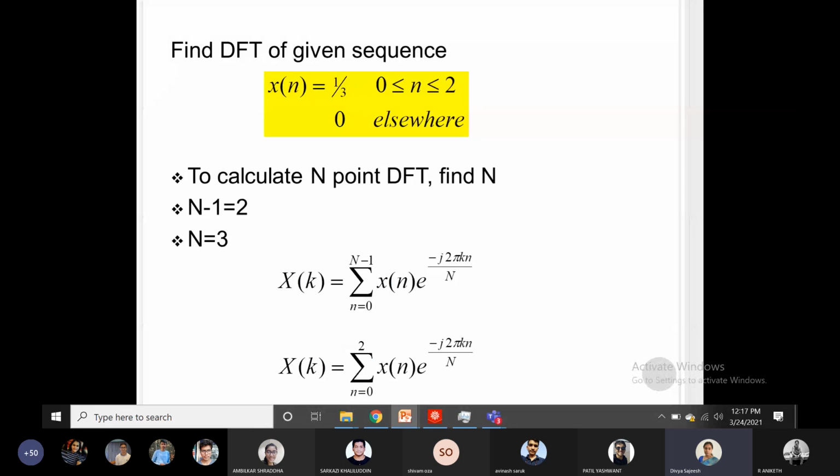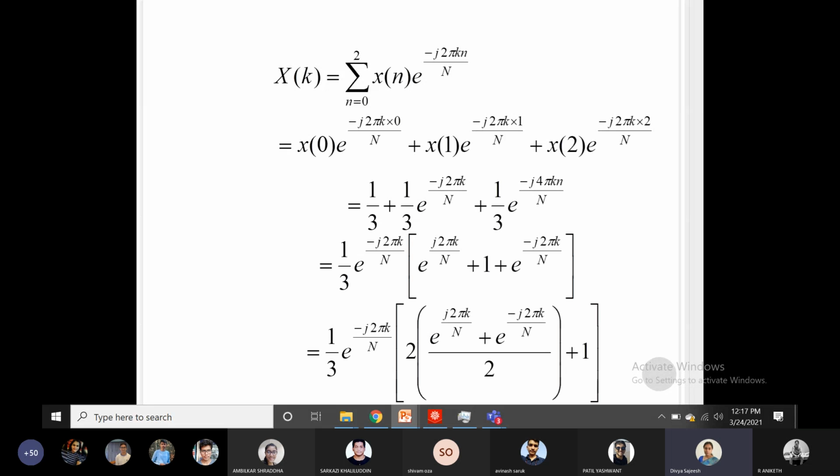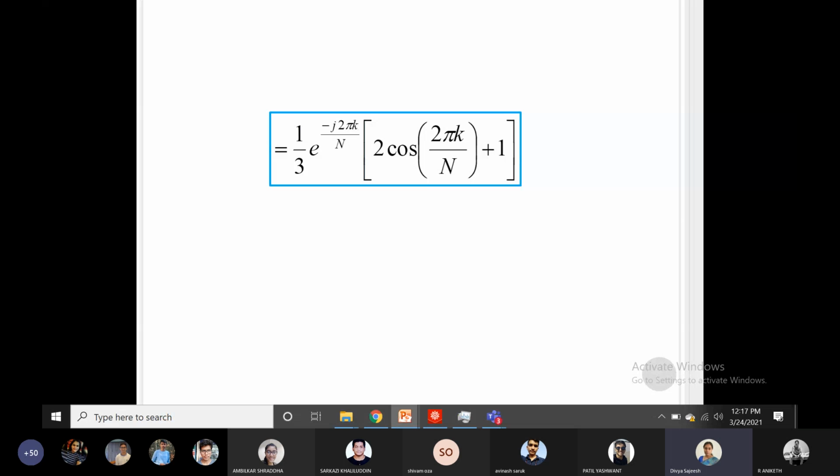We expanded it using the formula X of k equal to summation from 0 to N minus 1, which is 0 to 2, of x of n into e raised to minus j 2 pi k n by N. Applying the formula and expanding it, we finally get this form where capital N is equal to 3.